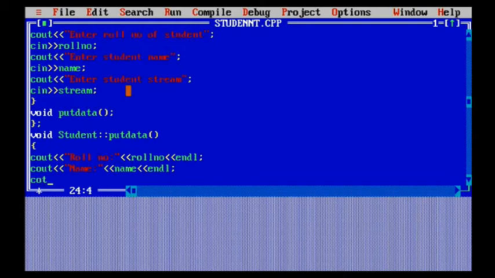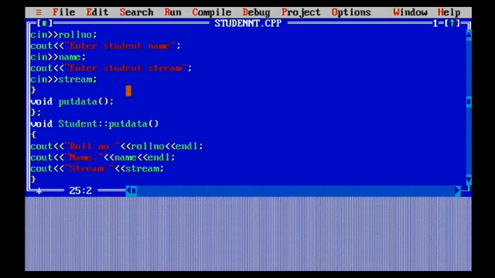That all things I have to define. Then whatever definition you want to give into that function, you are going to define that. Now what you have to do, you have to do this task after defining the class, because we are not going to perform this task within the class, we can perform it outside the class. So these are two ways, either inside the class or outside the class.